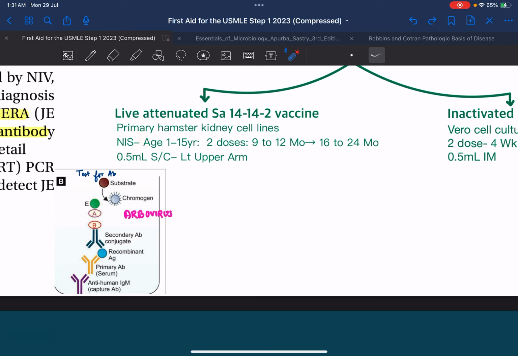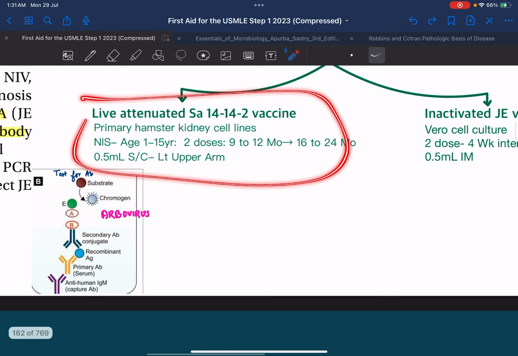Under the NIS, it is included, and it is administered to children aged between 1 to 15 years. Two doses are given, 0.5 ml subcutaneously on the left upper arm. One dose will be given between 9 to 12 months of age, and the other dose is ideally given between 16 to 24 months of age. This is about the live attenuated vaccine.